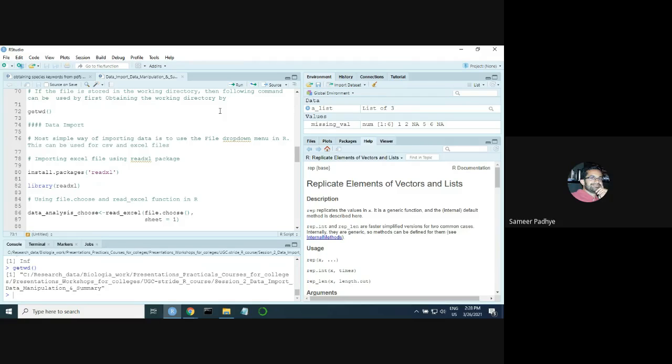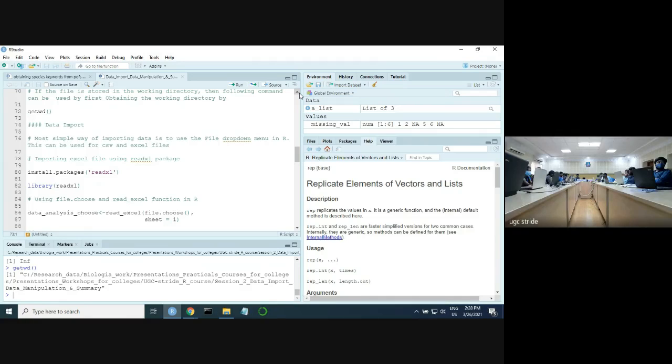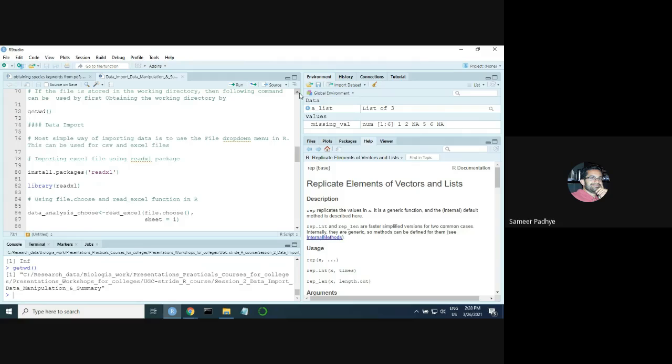So that was about the working directory. Now, there are multiple ways of importing data, and I'm going to show you the easiest one. In the environment part, do you see this option called Import Dataset? You click this Import Dataset.